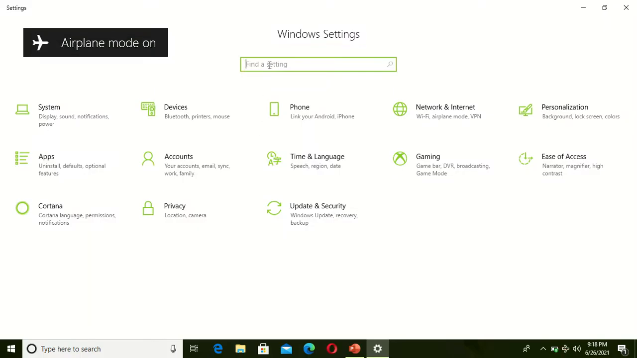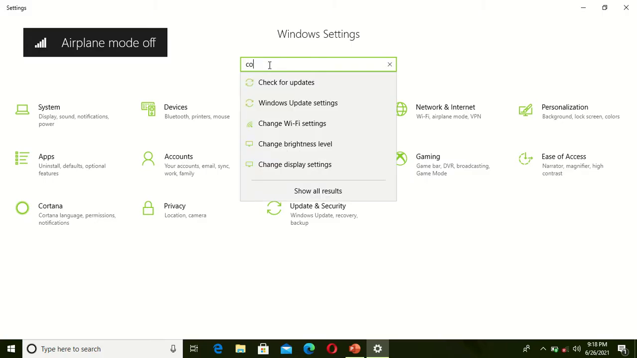Let's go to search, find settings. We write control panel.